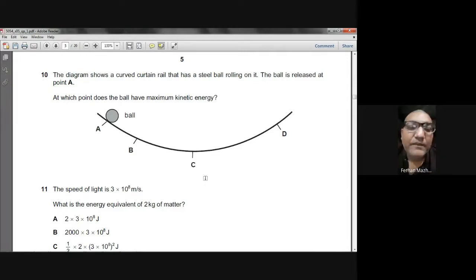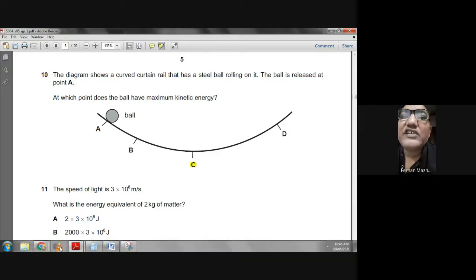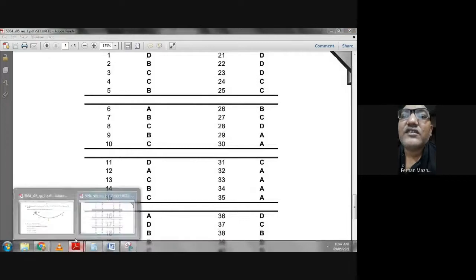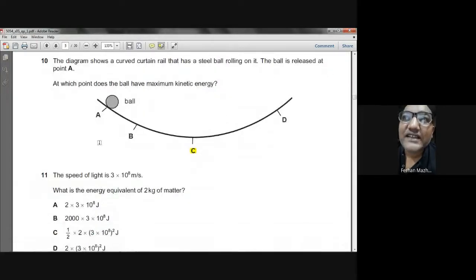Because the kinetic energy is equal to 1/2 mv squared. So wherever the velocity or the speed is maximum, there the kinetic energy is also maximum. So at point C, because the speed will be maximum here, the ball will have the maximum kinetic energy. So question number 10, C is the choice. Let's check the marking scheme. Question number 10, C is the choice. Okay. Do you understand this? Yes, sir.